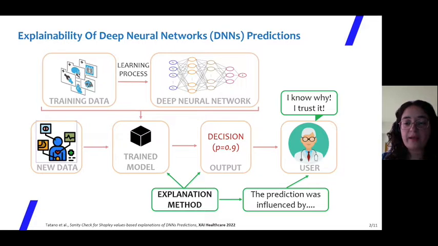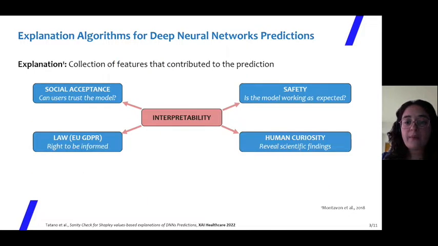The explanation, in fact, can help the clinicians to take better and reasoned decisions about the predictions instead of blindly trusting them. Following Montavon et al., we can define an explanation as a collection of features that contributed to the prediction. To have an explanation of the outcome of DNNs is useful for several reasons. The most important ones are social acceptance, safety, requirements of the law, and satisfaction of human curiosity. These are all evident in healthcare.